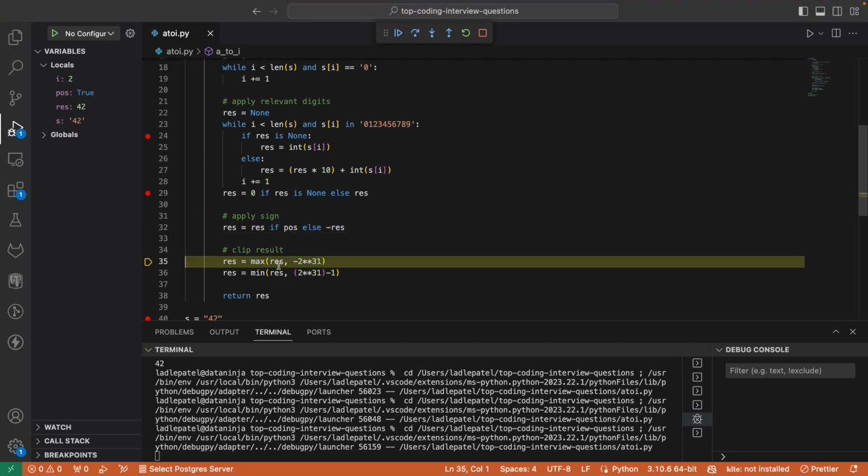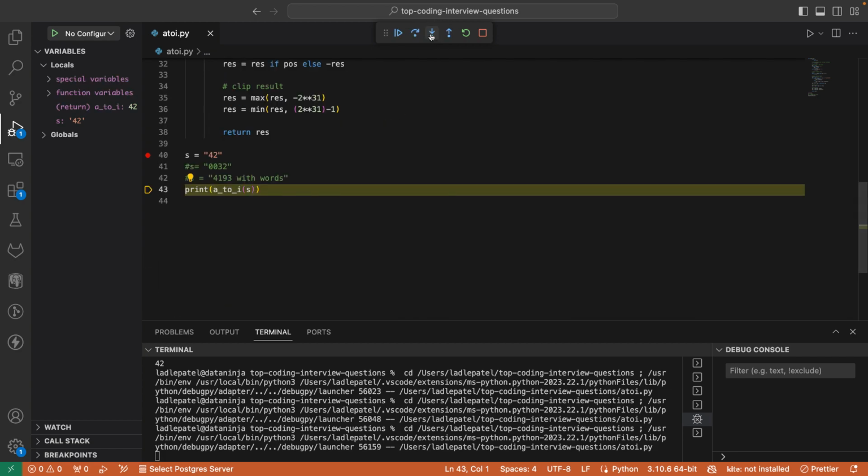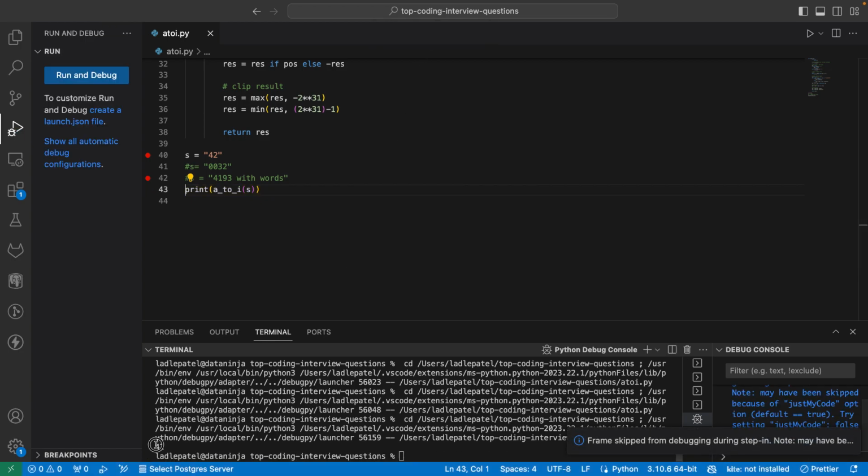You take the maximum between these two and the minimum between these two. So if your number goes beyond 2.1 billion, something like that, more than 2 billion basically, you take that number and whichever is the maximum or minimum within this range, so it is not going beyond that. Obviously you take this, and that's all the result. So you will get the result as 42.